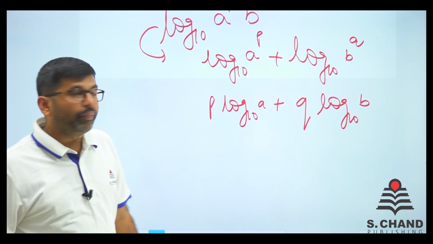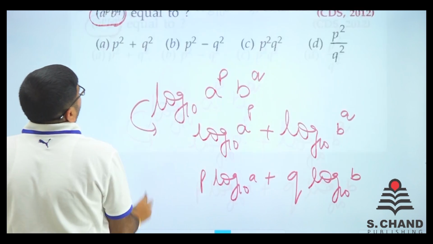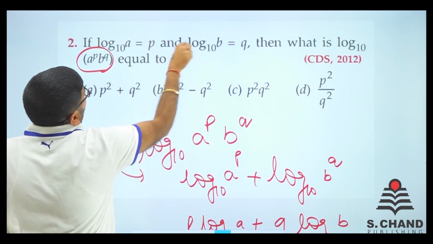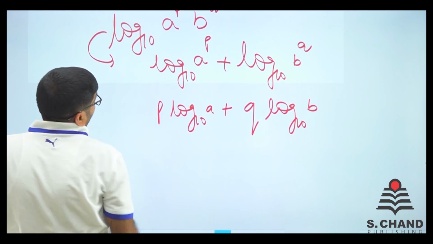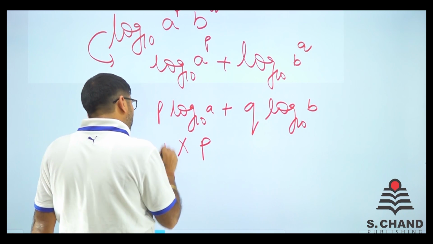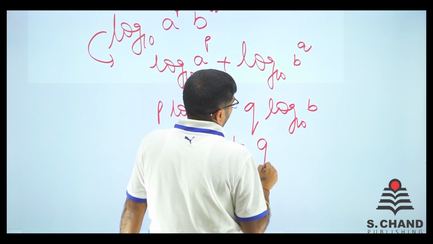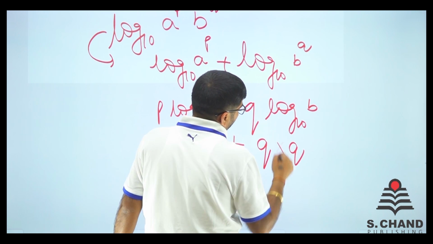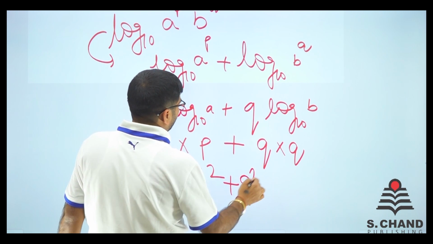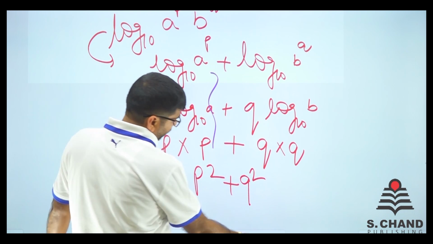Is that clear now? Now, what is the value as per the question? See, log base 10 of a is equal to p and log base 10 of b is equal to q. So p times p plus q times q. So the answer is p square plus q square.